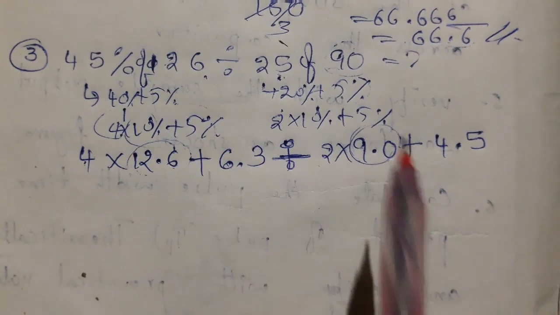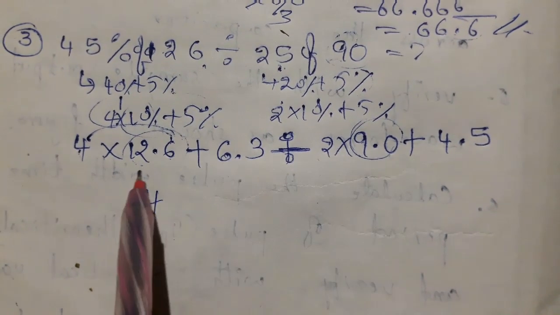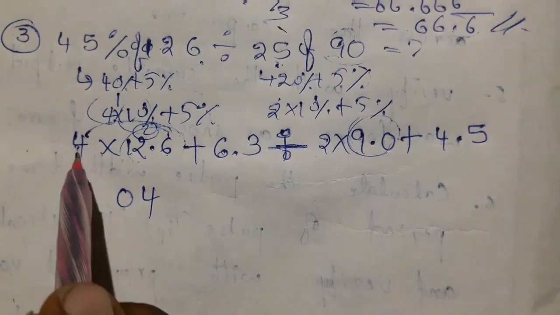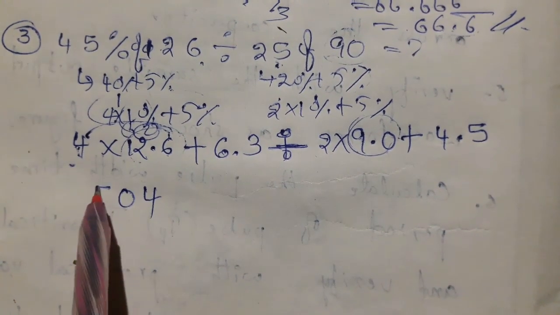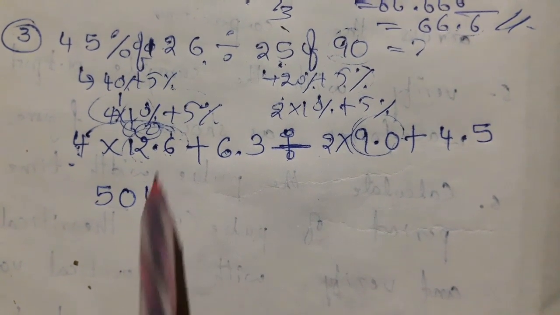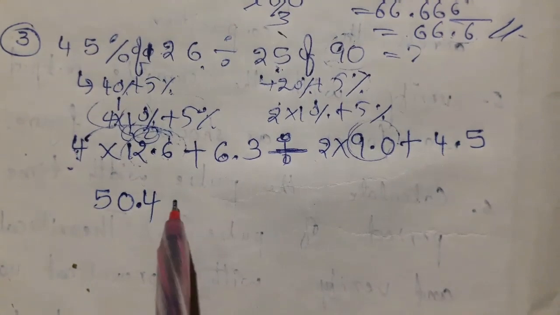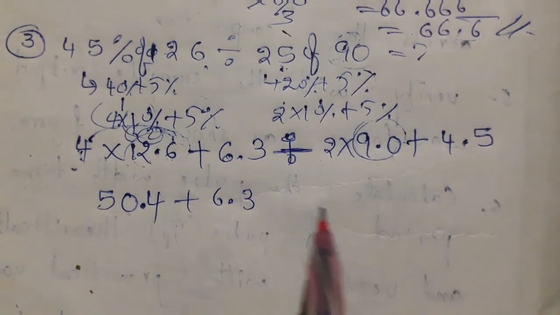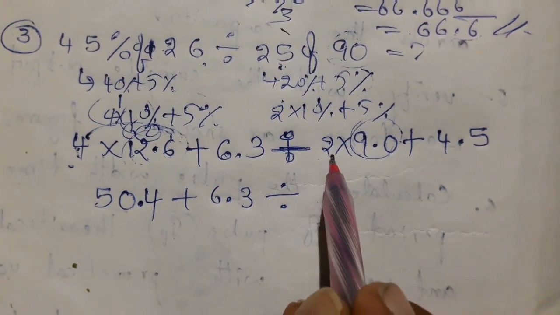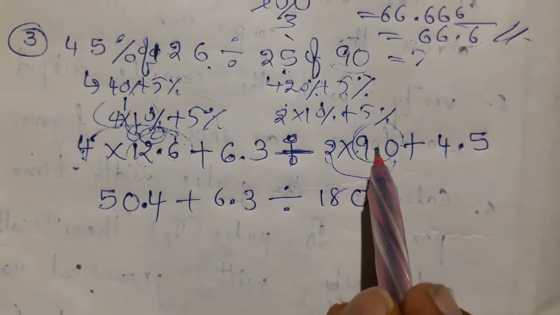Now multiply. 4 6s are 24, 4 and 2 is carry, 4 2s are 8, 8 plus 2 means 10, 0 and 1 is carry, 4 1s are 4, plus 1 is 5. After the decimal point how many digits are there? 1 digit, so put a decimal point there. Next write this 6.3, and write the division symbol. Now 2 multiplied with 0 is 0, 2 nines are 18. After the decimal point how many digits?